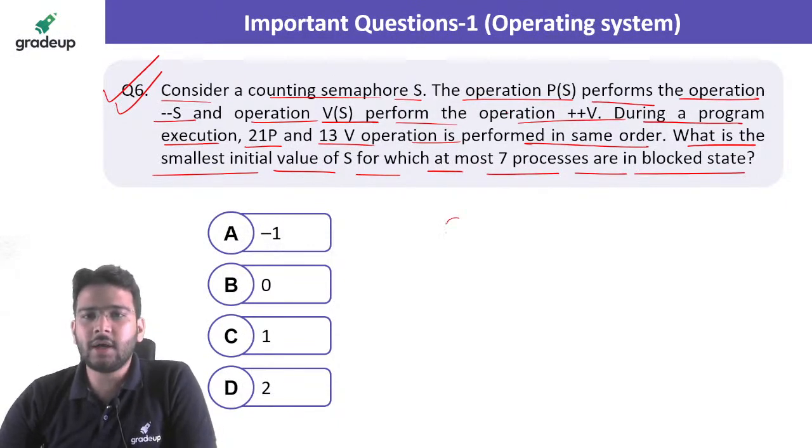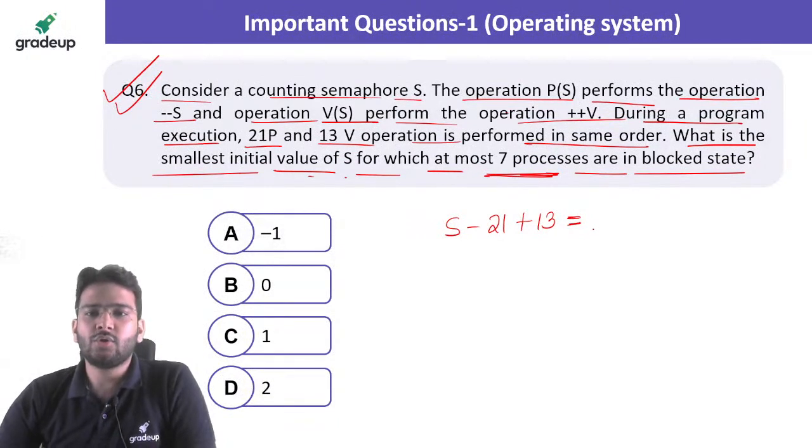Now here suppose S is your initial value, right? Now you are performing 21 P operations and 13 V operations. So 21 times you are going to decrement it, 13 times you are going to increment it. And you want to find out the smallest initial value of S for which 7 processes will be in the